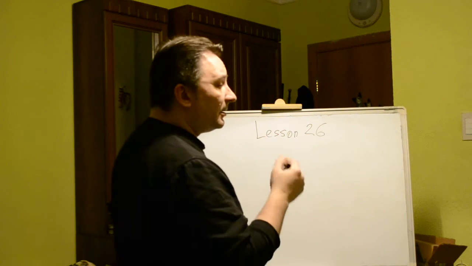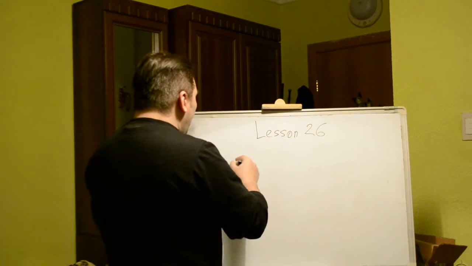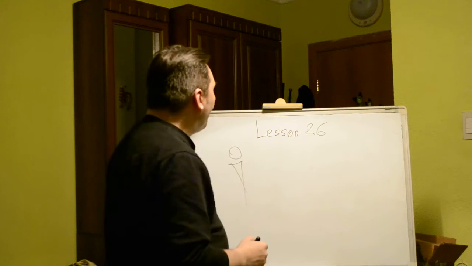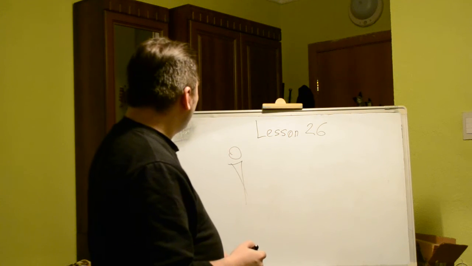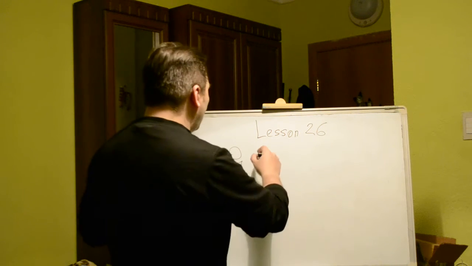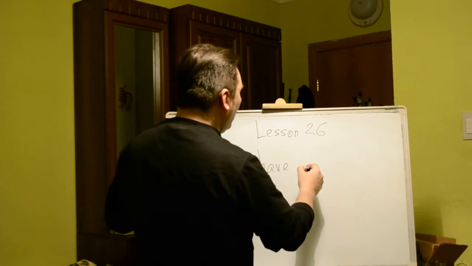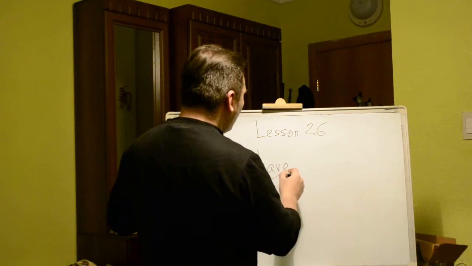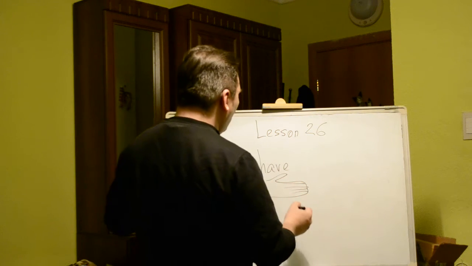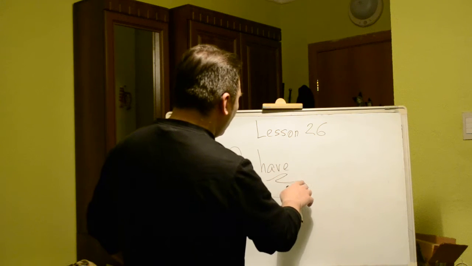And now let's make it like this. I have done something by now. Let's see. I have. This is just what I have, regardless whether it's 1, 2, 3, 4, or 6 fingers.